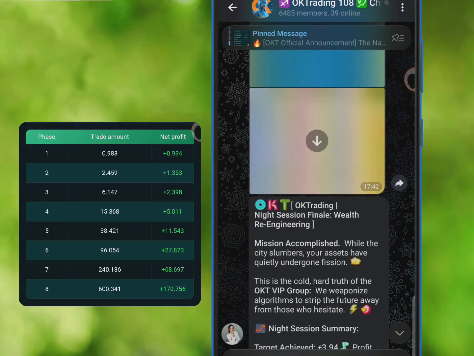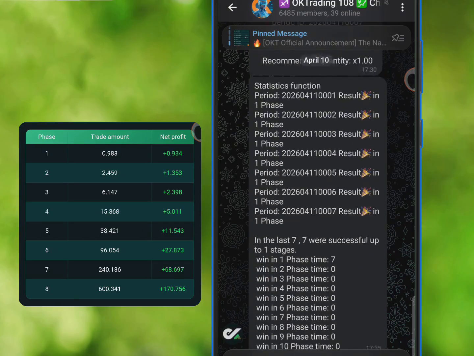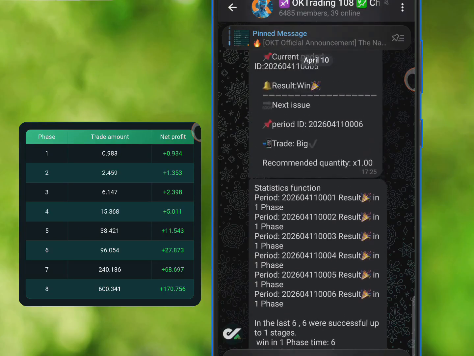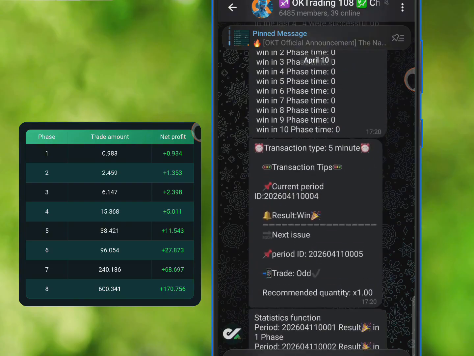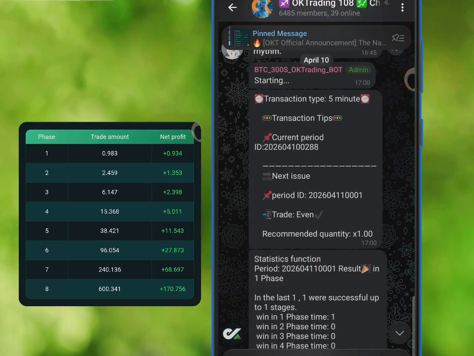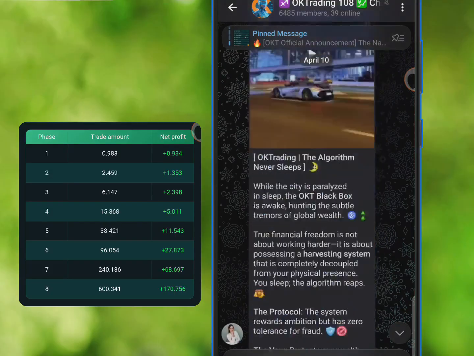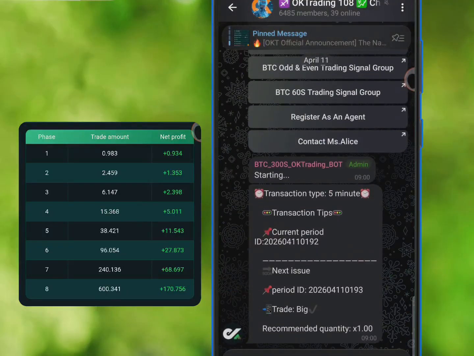As you can see, they inform us it was 5 direct wins. This is it and this is the other one. So they dropped about, I think, 10 signals and all of them was a win, straight win, right? So this is why I said this 5 minute signal is also very good if you work well with it and you understand exactly how it works.